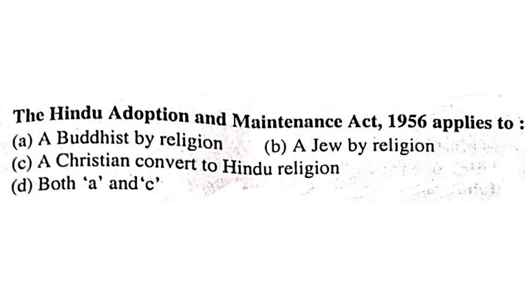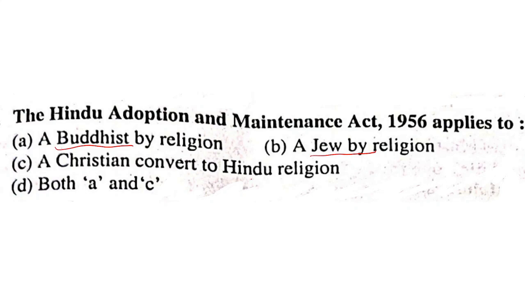First question: the Hindu Adoption and Maintenance Act 1956 applies to a Buddhist by religion, a Jew by religion, a Christian convert to Hindu religion, both A and C. See, in the definition of Hindu, Buddhists are included, a Jew is not included.